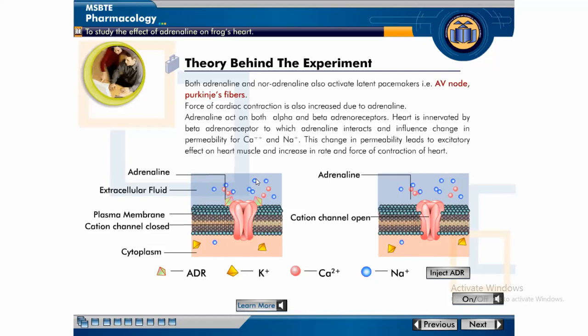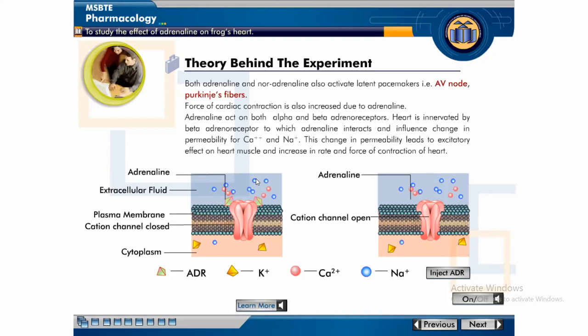So in this diagram, here is the theory behind this experiment, that is the action of adrenaline or sympathomimetic agent. It is shown that adrenaline acts on alpha and beta adrenoreceptors. The heart is innervated by beta receptors.